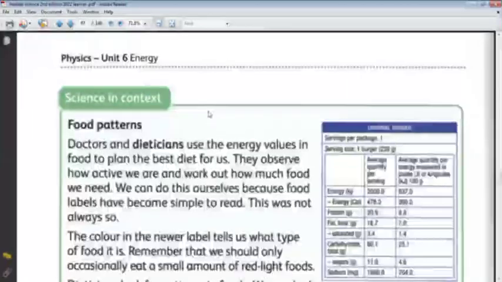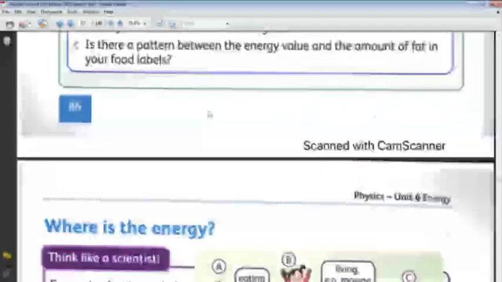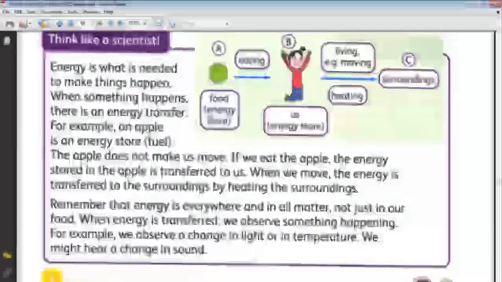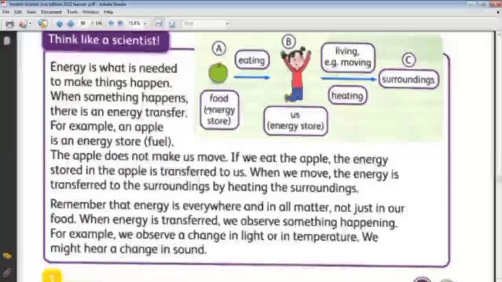وقلنا إن الانرجي present everywhere around us، وإن الانرجي أهم رول عندنا، إن الانرجي cannot be created neither destroyed. وقلنا إن الانرجي بيكون موجود جوه الفود، إن one type of the food store هو إيه؟ هو الفود. الانرجي is stored inside the food, and when we eat the food like this apple, the energy stored inside this apple is transferred to our body.